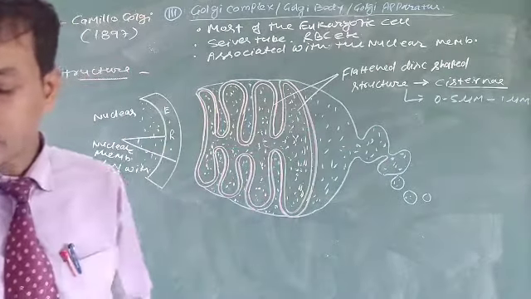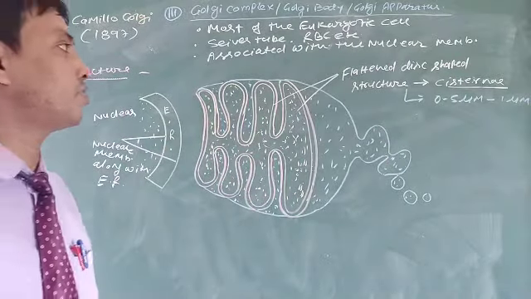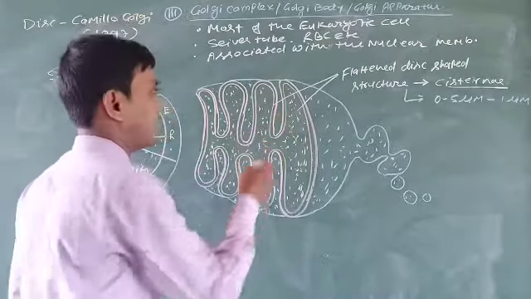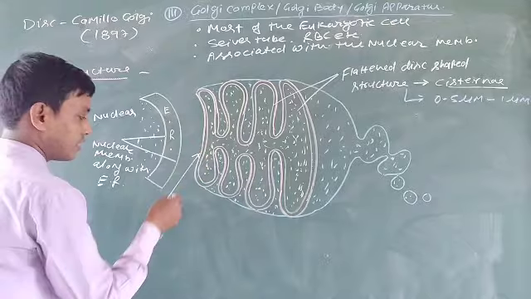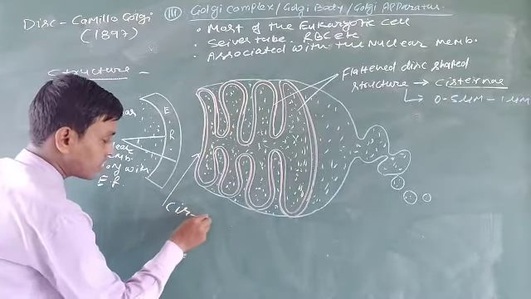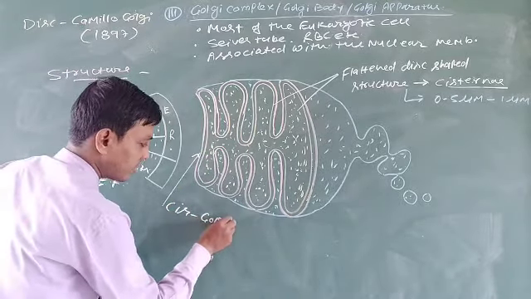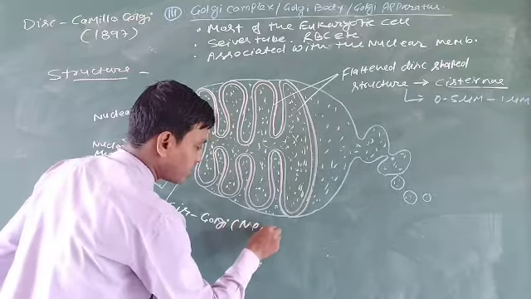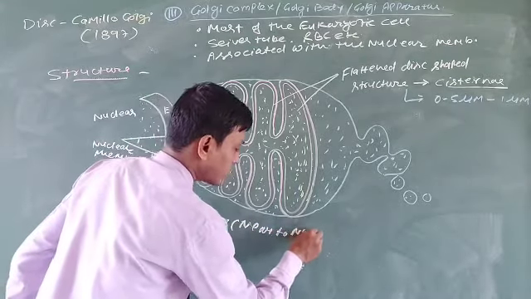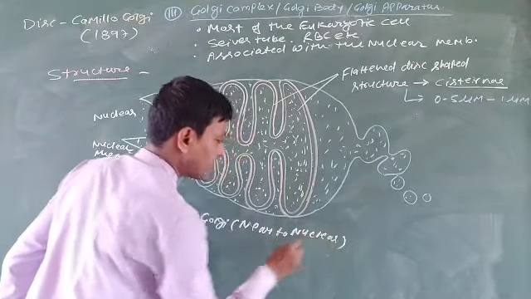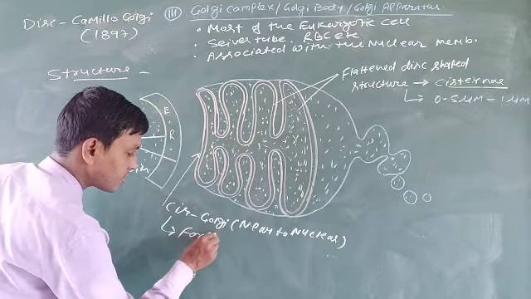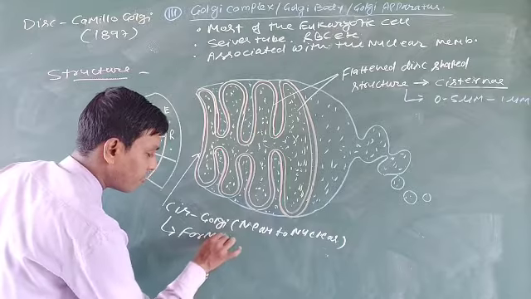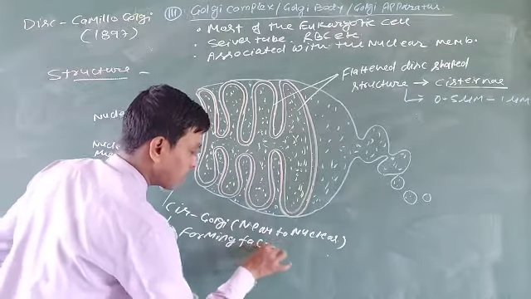Listen, these are very important and essential components of the Golgi. This area is called the cis Golgi, which is near the nucleus.